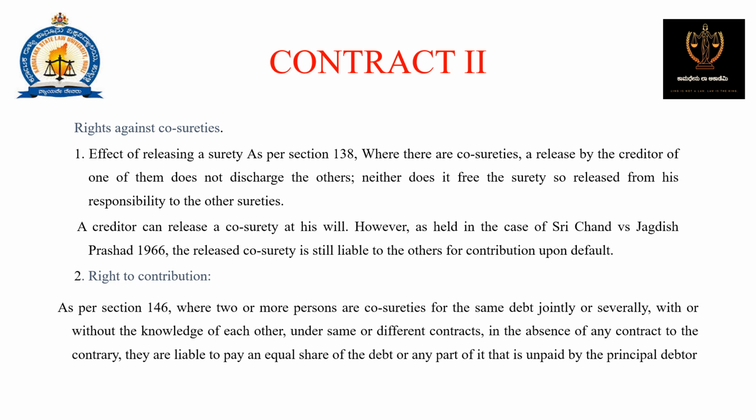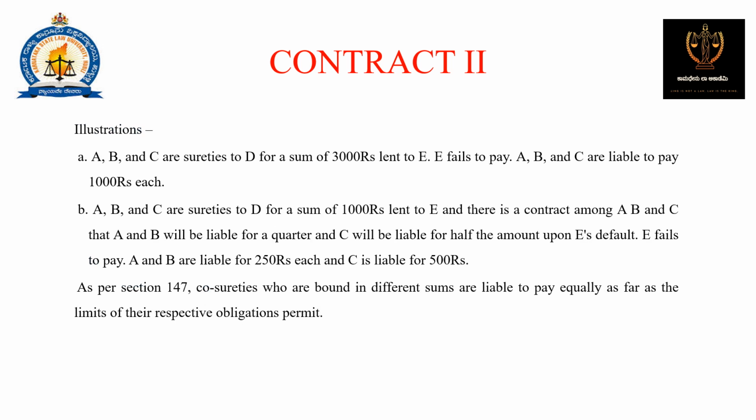Right to contribution. As per section 146, where two or more persons are co-sureties for the same debt, jointly or severally, with or without the knowledge of each other, under the same or different contract, in the absence of any contract to the contrary, they are liable to pay an equal share of the debt or any part of it that is unpaid by the principal debtor. Illustration. A, B and C are sureties to D for the sum of rupees 30,000 lent to E. E fails to pay. A, B and C are liable to pay 10,000 rupees each. Another example is there, you can go through it.